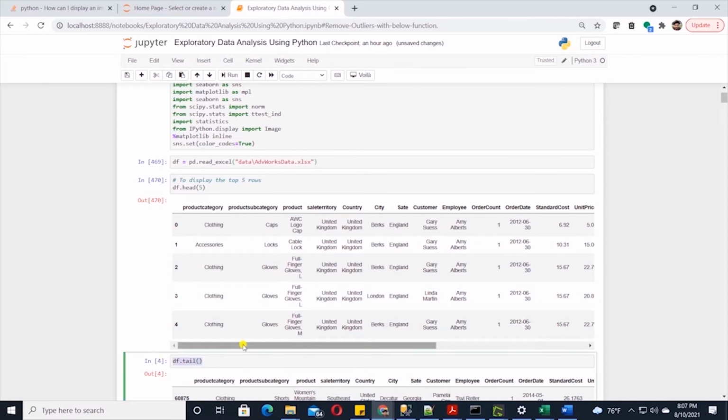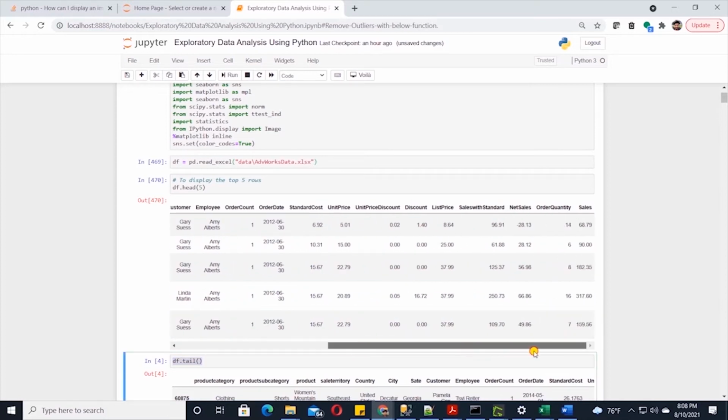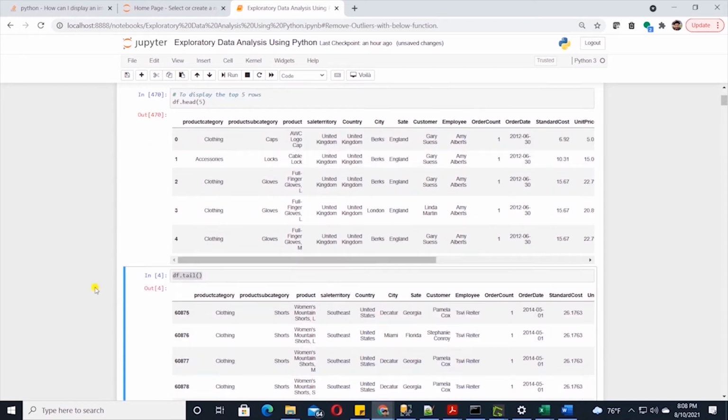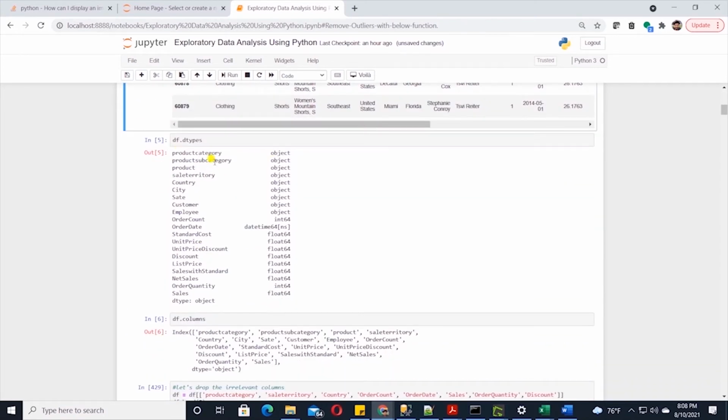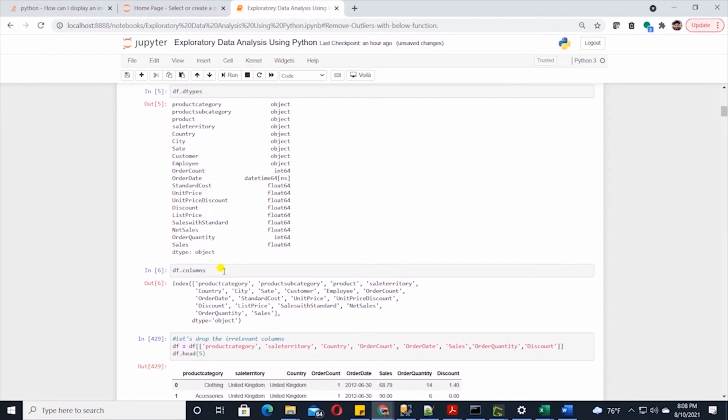We can also print the last 5 rows with the tail method. This displays the data frame. We can see all the columns and what kind of data they hold. We can also check the data type of each variable. We mostly have objects and one datetime, and the rest of them are float types. These are the numeric variables. We can print out the column names of our data frame.